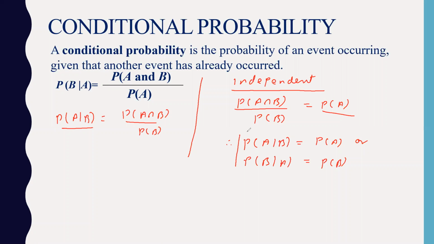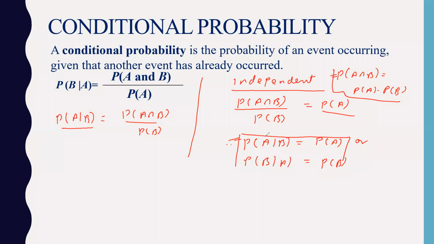So this formula and this formula have the same meaning. Still, this is an independent event. Both formulas we can apply. So what is the difference here?